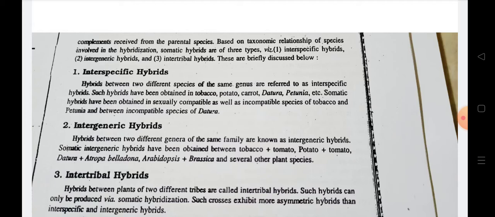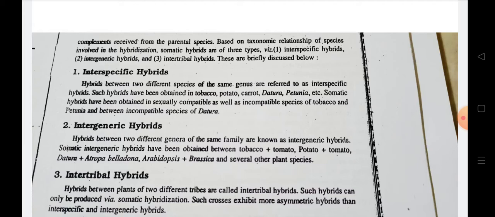Example, tobacco and carrot. In the case of asymmetrical hybrids, one of the species contributes the whole somatic complement, and only a part of the somatic complement of the other species arises. So these are called asymmetrical hybrids. And the last, third type is the cybrid.